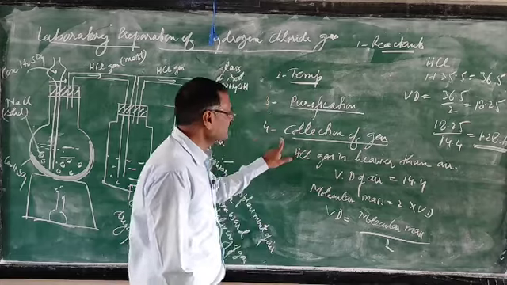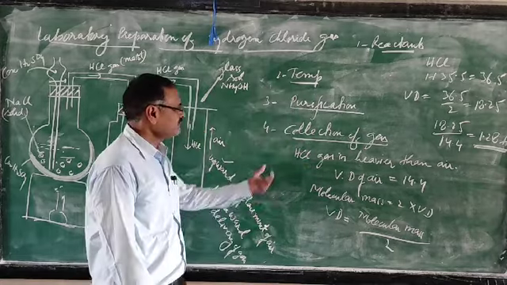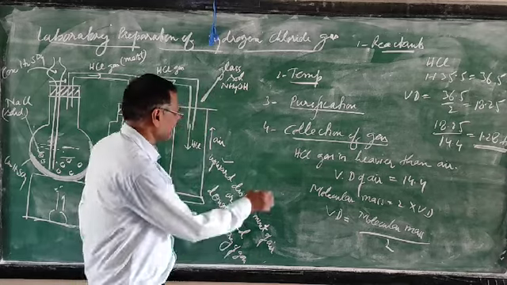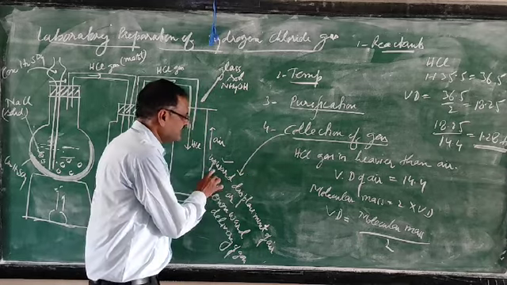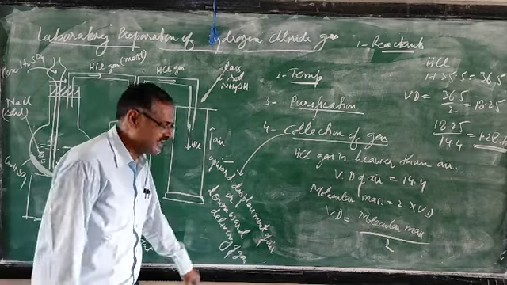Now we come to the point, collection of gas, very important. By which method is the gas collected? I have already told you, it is collected by upward displacement of air or downward delivery of the gas.